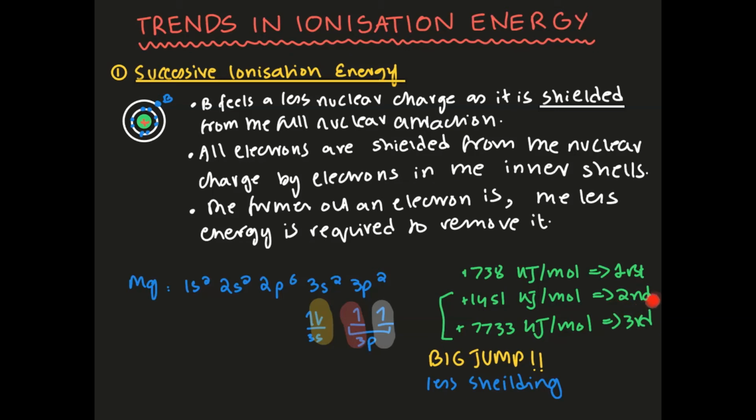So that shows you that this is going to be in the second group because it's going to experience a lot less shielding because it's in a completely different orbital. So when your electron moves to a different orbital, there's going to be a big jump in the energy levels. And that's going to help you determine what group it's going to be in. And in the next slide, we're going to cover another example related to this to make it easier for you.